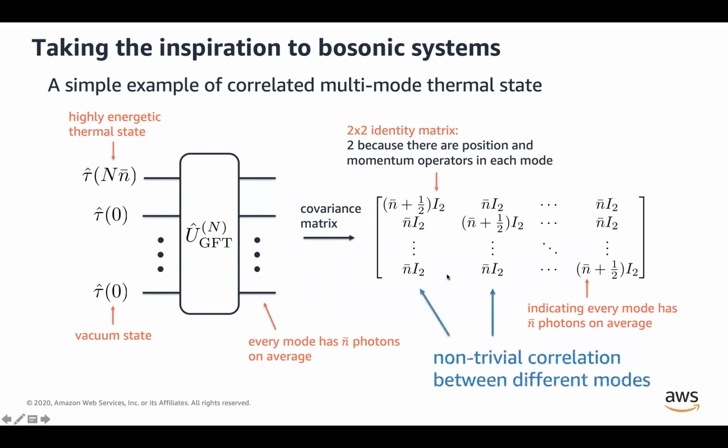Now what's really interesting is that in the off-diagonal elements, we have this non-trivial component, n bar times identity. And this demonstrates that all of these modes are correlated with each other. All the quadrature operators are correlated with each other.